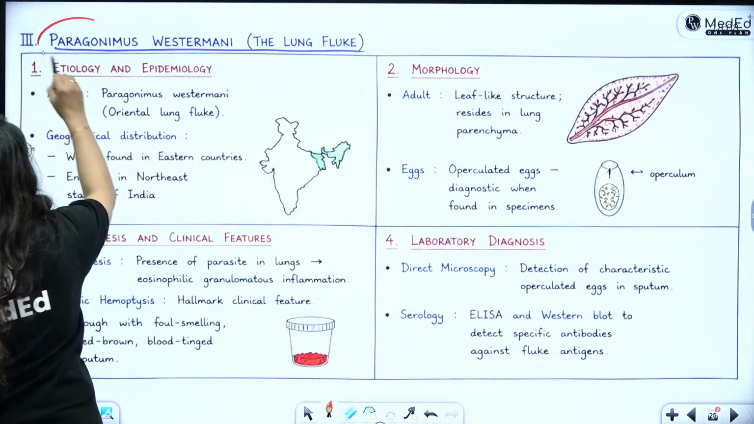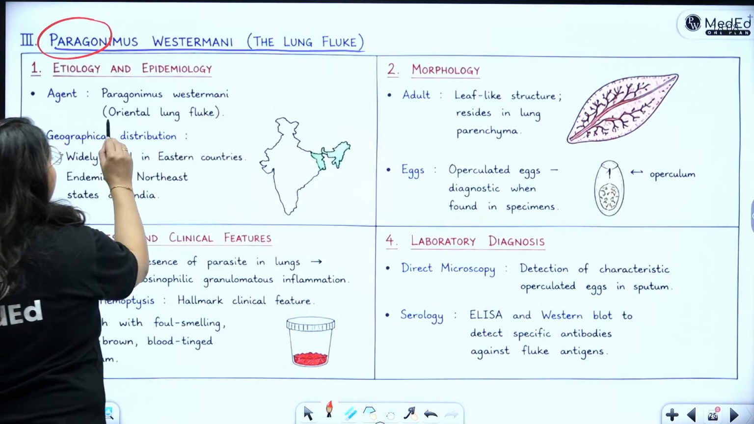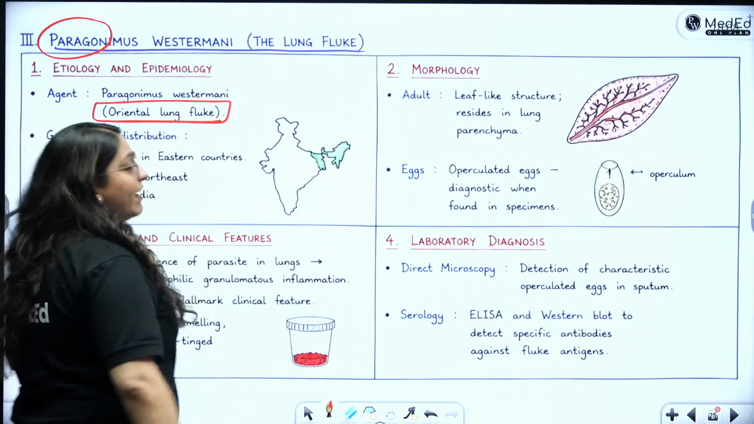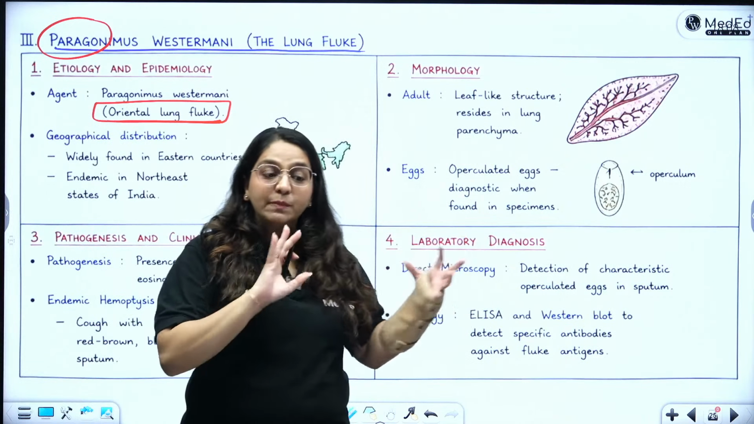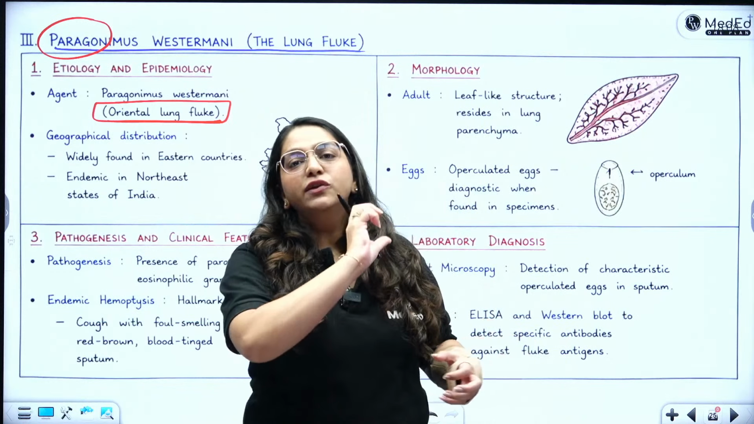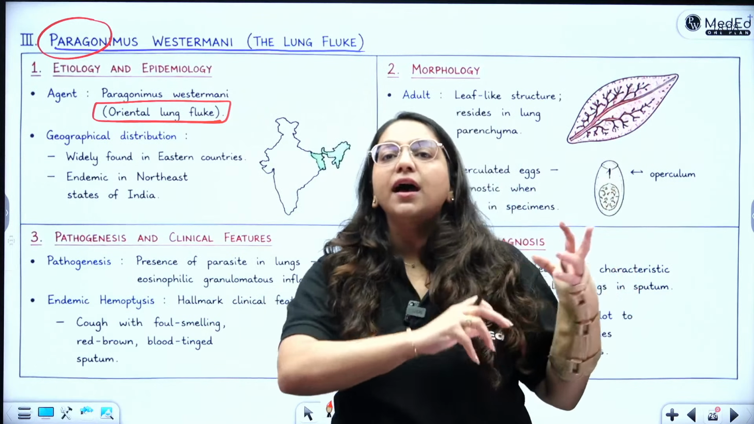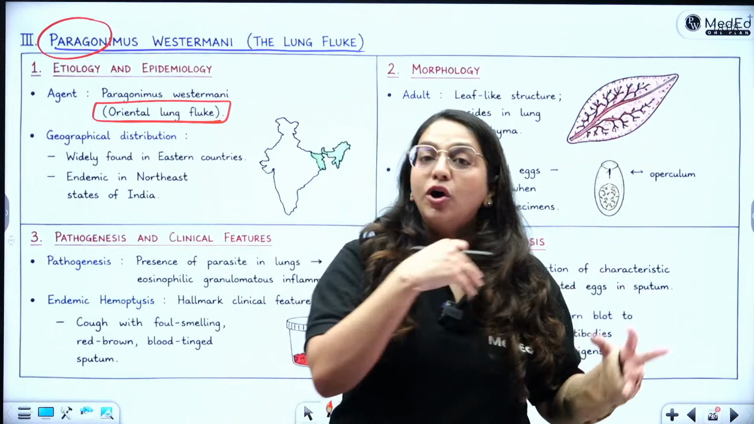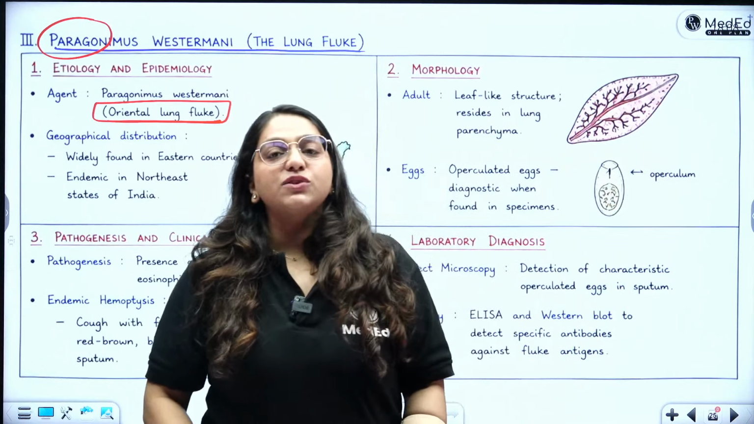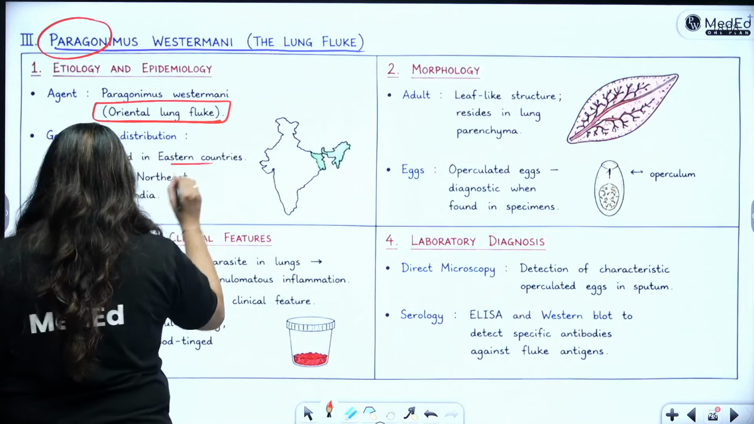Paragonimus westermani. What is it causing? It is causing oriental lung fluke. Why oriental lung fluke? Because that is the part of the world which it affects. So if it's an Indian patient, you will get a history of the Northeast, or you will get a history of somebody from Japan, China, Hong Kong, Vietnam, Northeast India, all of these. That is why it is called oriental lung fluke. It is found in the eastern countries.